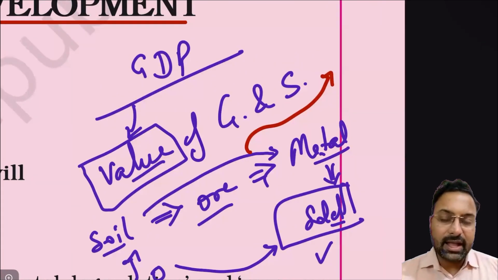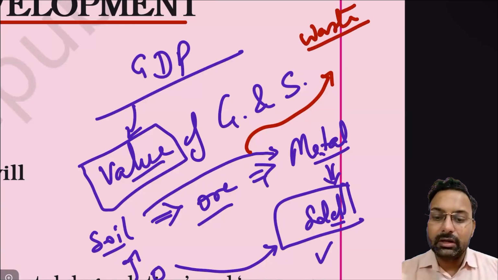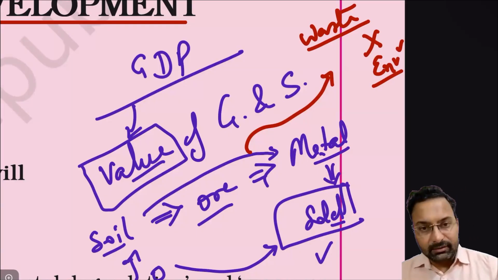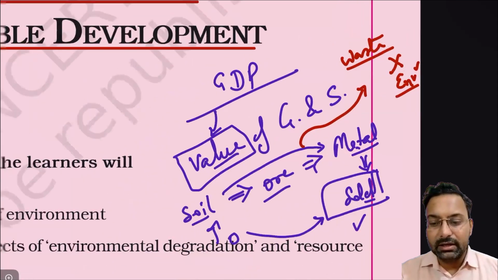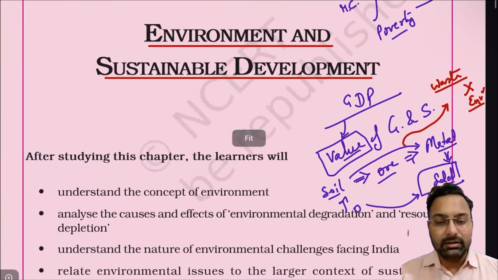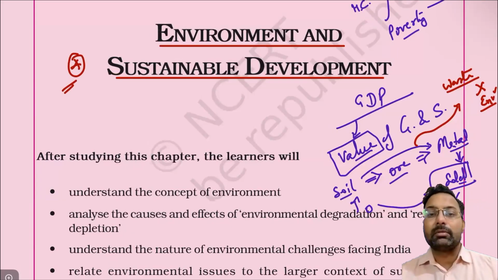After the extraction of the ore, some waste will be produced, and this waste will negatively impact the environment. This is what is called a negative externality. So in effect, when the growth of a nation increases, when the GDP of a nation increases, its environment faces a level of degradation. Are you getting it? So the environment starts to degrade, and this is the reason to discuss this chapter, environment and sustainable development.